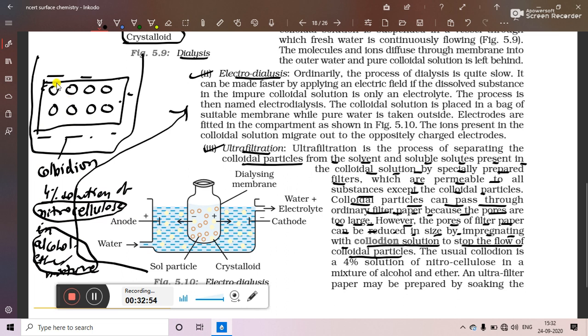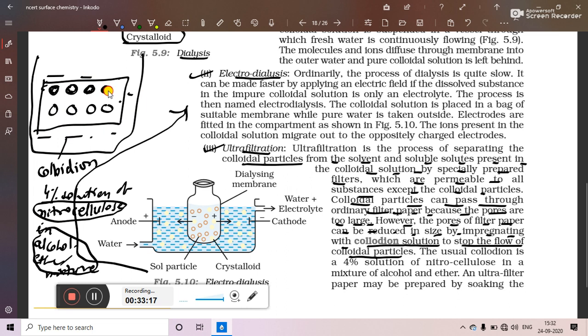In this solution we have to dip the entire ordinary filter paper. Then the pore size of the ordinary filter paper will get reduced, because the nitrocellulose solution will start getting deposited in the pores.